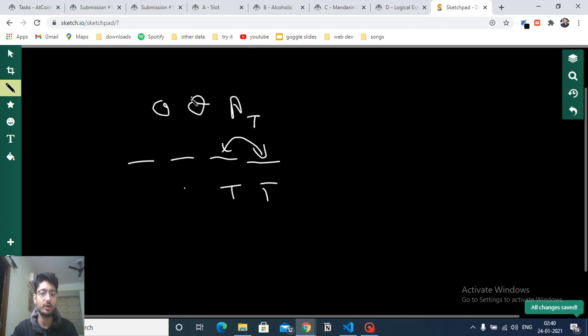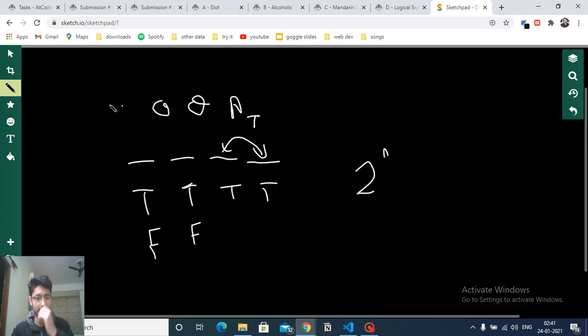Now if it is an OR, then if you are going from back to front and it is true, I can put a true here, or I can put a false here. So it is like 2 to the power n. At this position I have 2 possibilities. Because it is true or false, at this position also I can put a true or a false. So I have to multiply it again, and this possibility is added again.